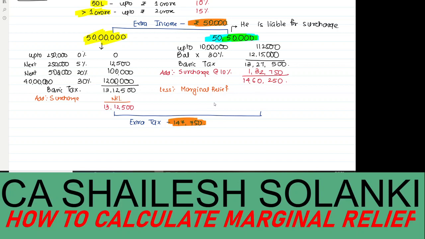Okay, so marginal relief, how to compute that? Marginal relief is extra tax minus the extra income. How much extra tax? 1,47,750 minus how much is the extra income? That is 50,000. So the marginal relief will be 97,750. And now 14,62,250 minus 97,750 comes to 13 lakh 62,500. And this is the actual tax that you are liable to.